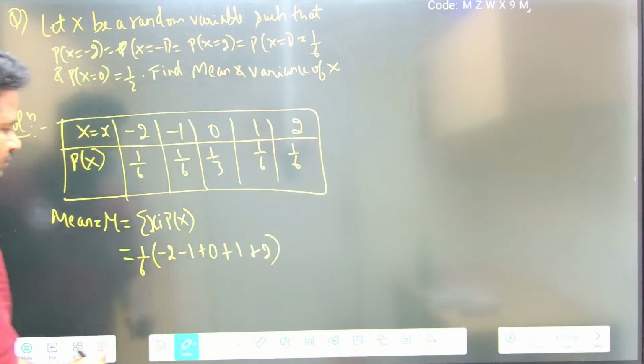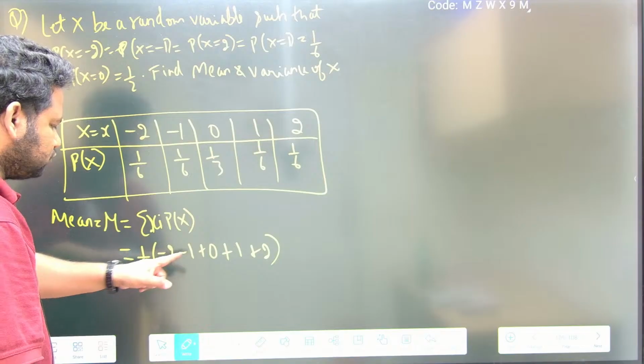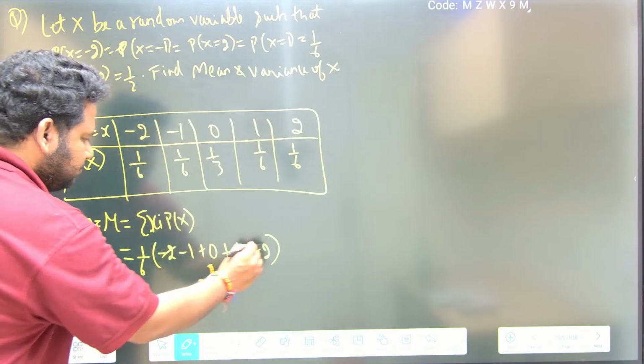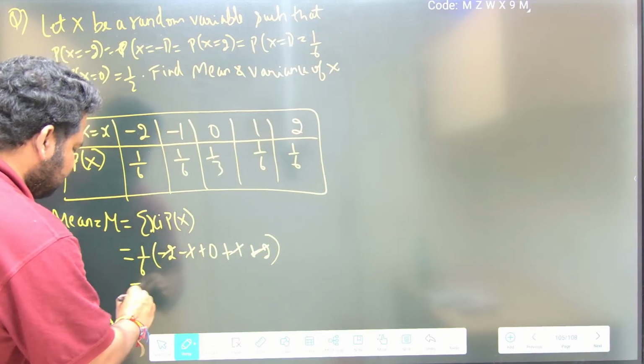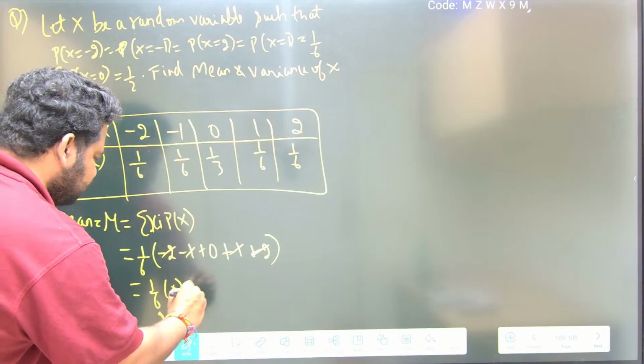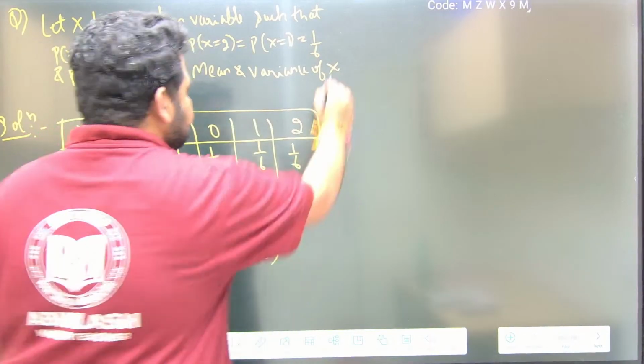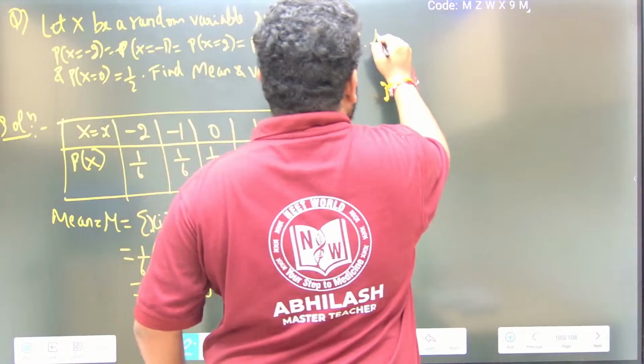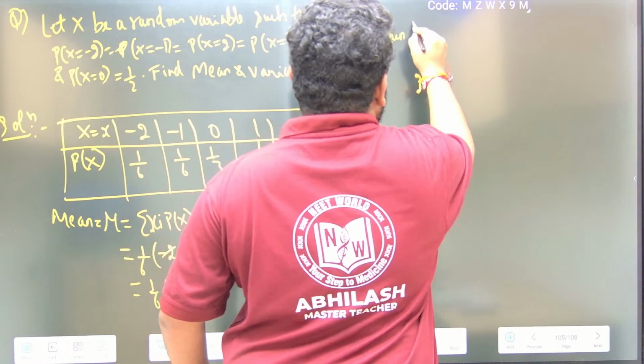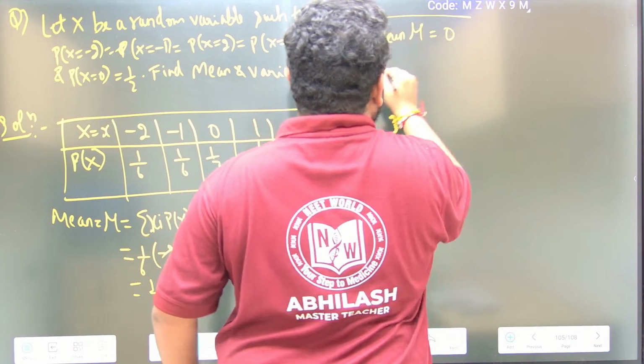What will I have now? -2 plus 2 cancel, -1 plus 1 cancel. I'll have 1/6 into 0, that will be 0. Therefore, mean mu will be equal to 0.